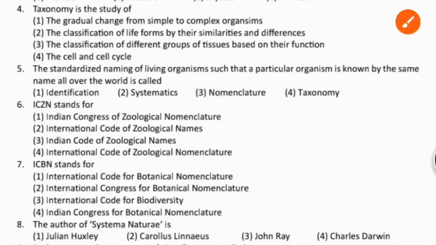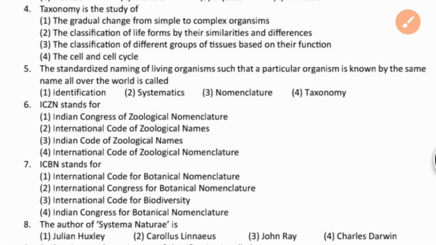So when it comes to the fifth question, the standardized naming of living organisms such that a particular organism is known by the same name all over the world is called what? Let's see the question: the standardized naming of living organisms such that a particular organism is known by the same name all over the world.